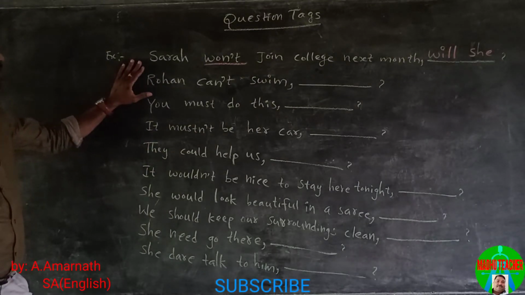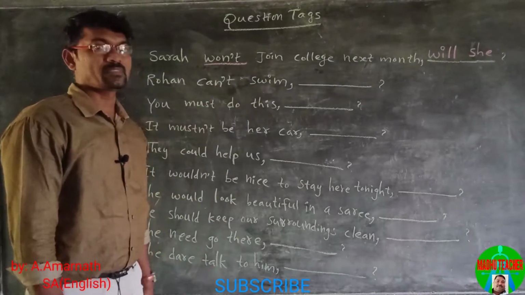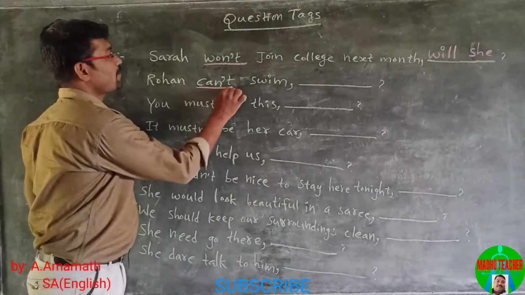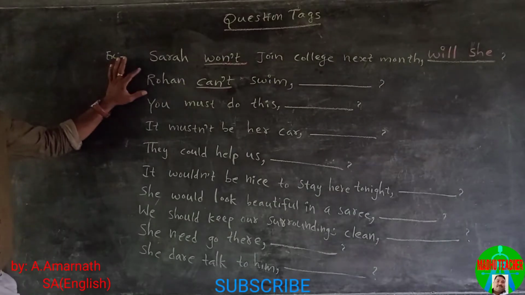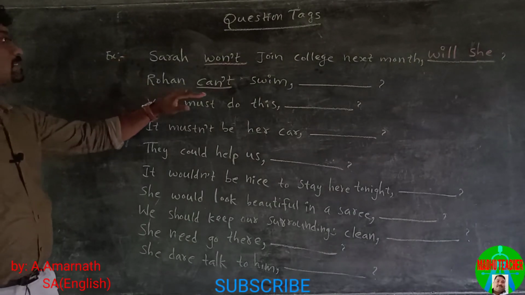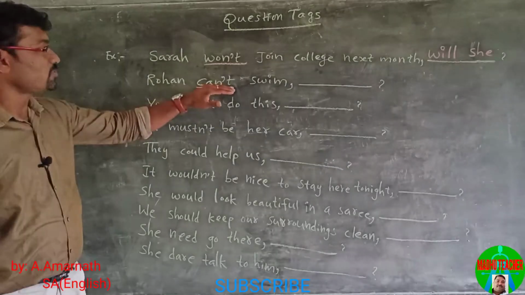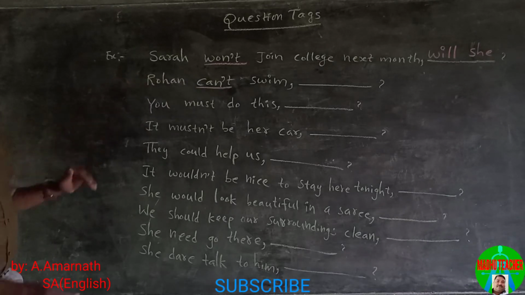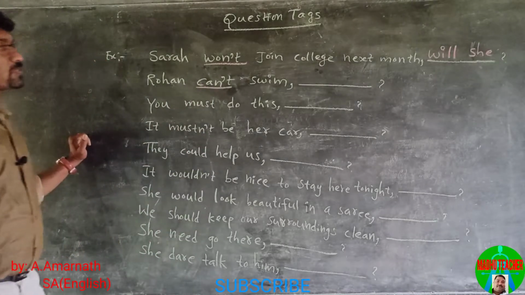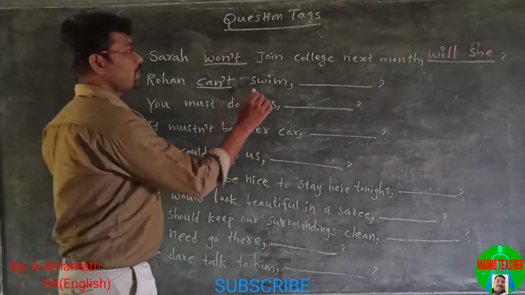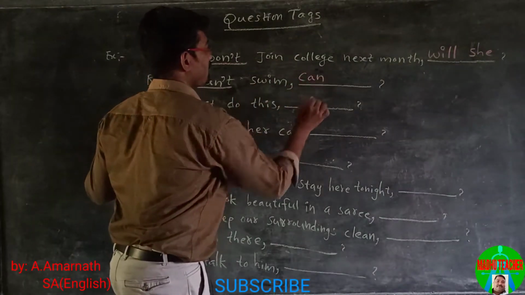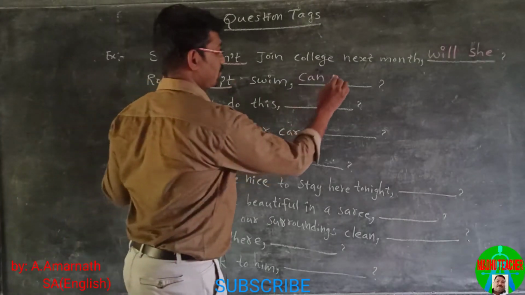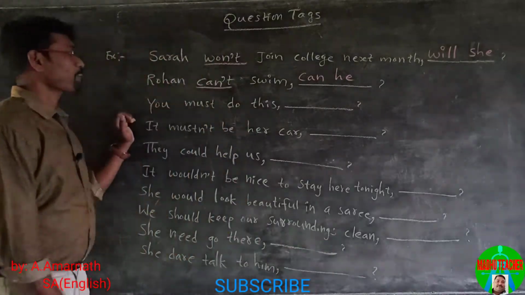Next statement, Rohan can't swim. This statement is negative. This sentence is negative because here we use not. So we can say this statement is negative. When the statement is negative, we use a positive tag. Then can't becomes can, and the pronoun is he.